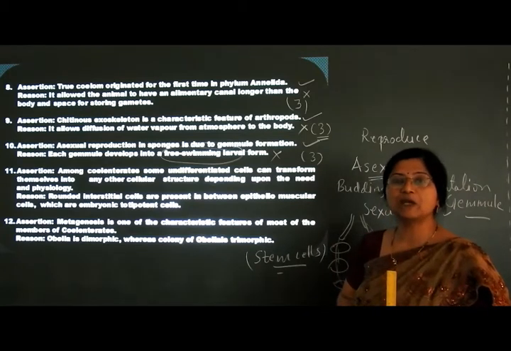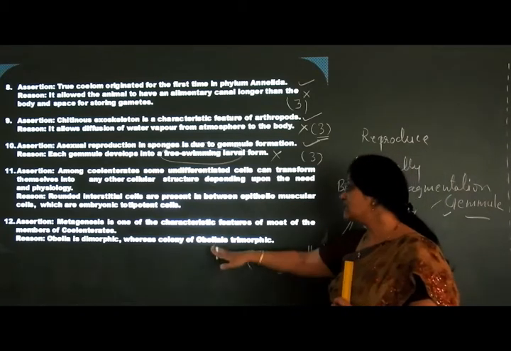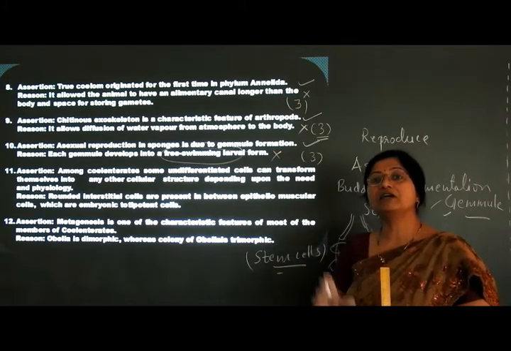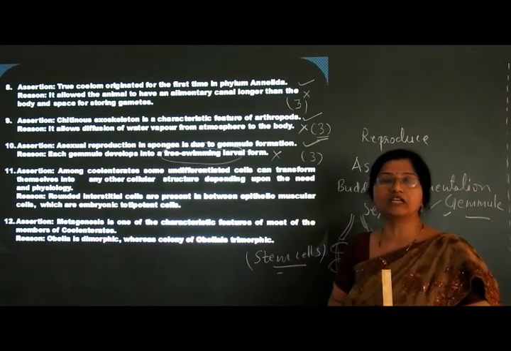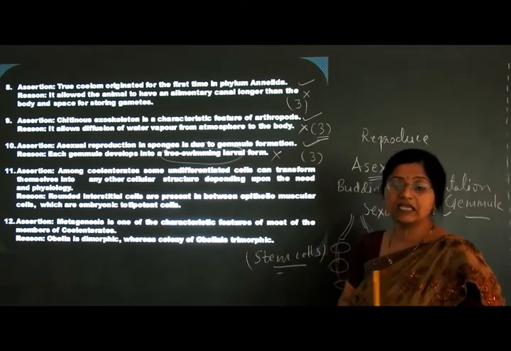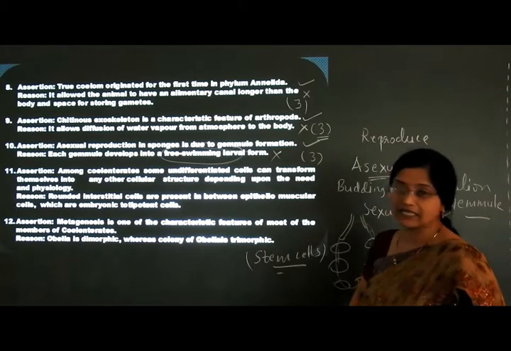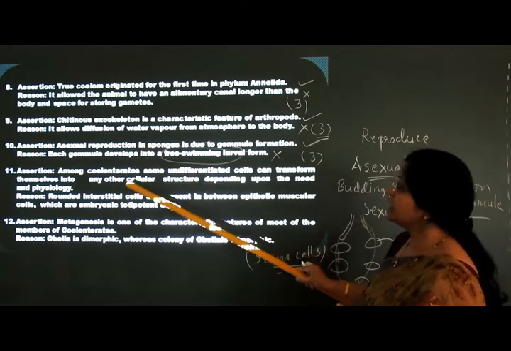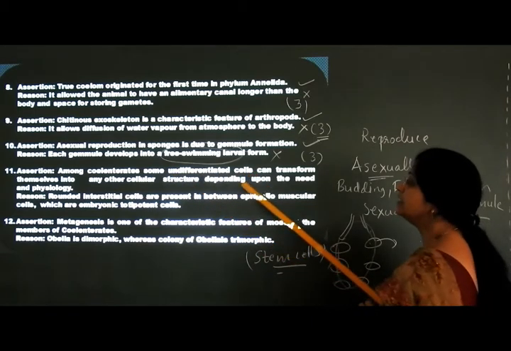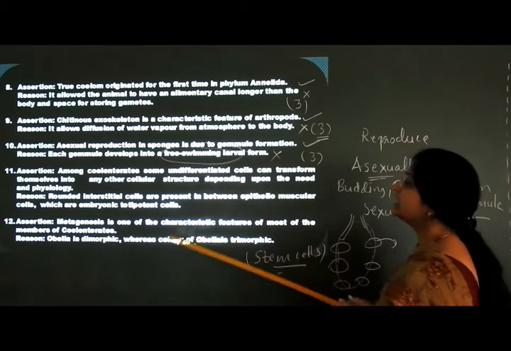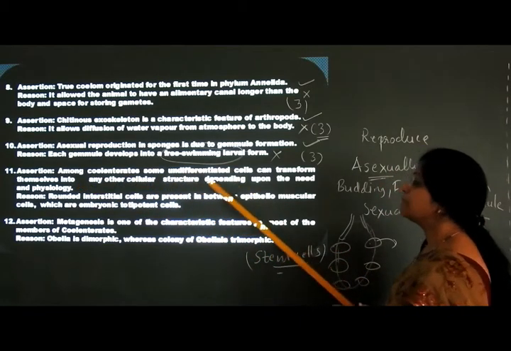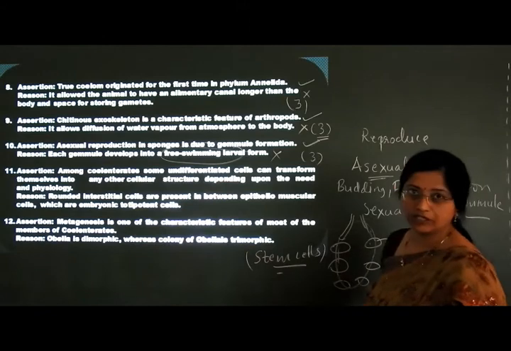Such kind of cells we call interstitial cells. You can just recall the diagram of the body wall of the hydra I showed you previously. There I mentioned the interstitial cells, which act like totipotent cells. So here, the undifferentiated cells are interstitial cells only, which can transform themselves into any other type of cells depending upon the need and the physiology.